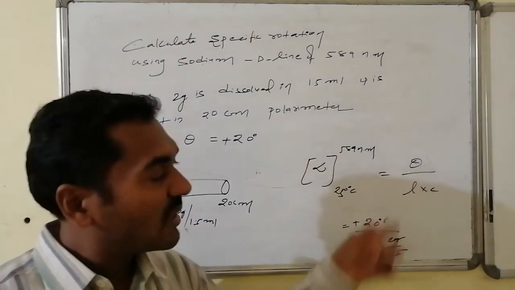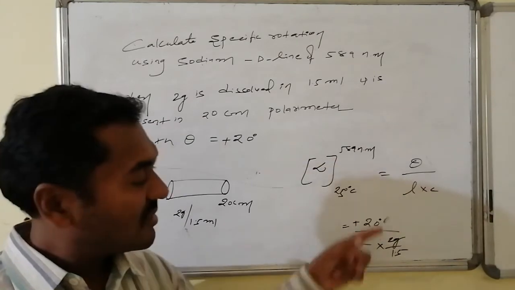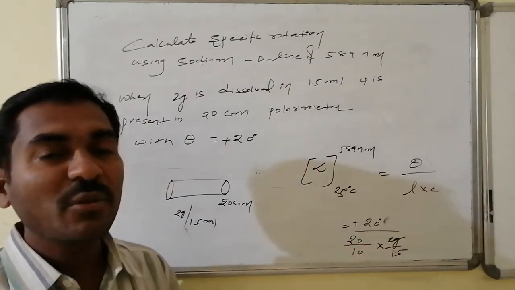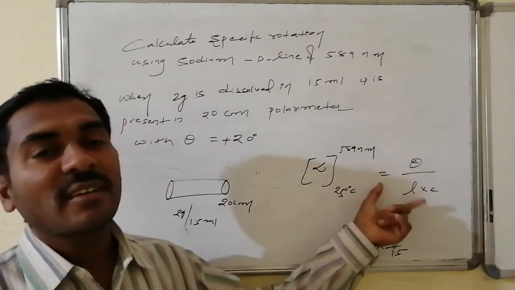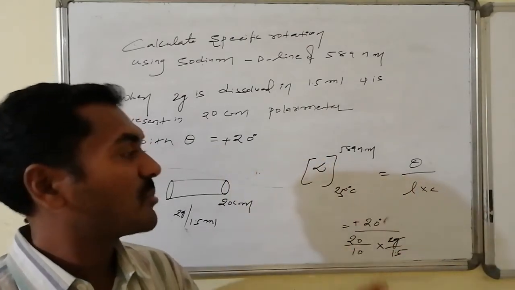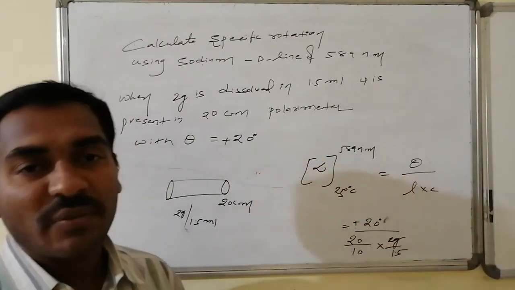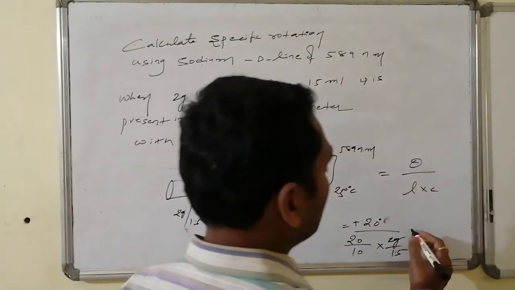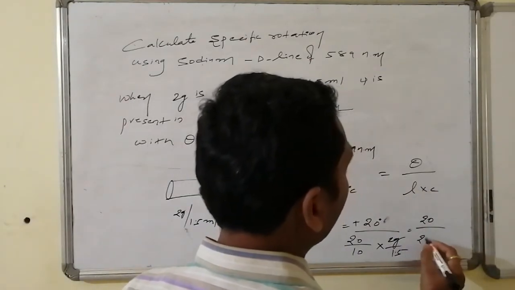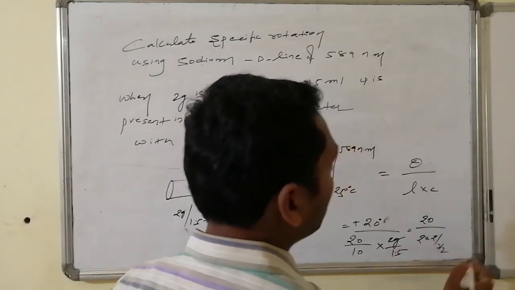So therefore I am making here the observed rotational value as specific rotational value by dividing that one with the concentrations in terms of grams per ml and length in terms of decimeter over here. So this will become equal to 20 divided by 2 into 2 divided by 3 into 2.